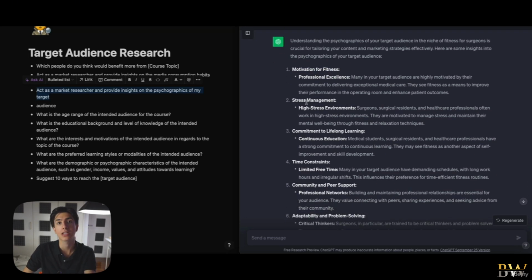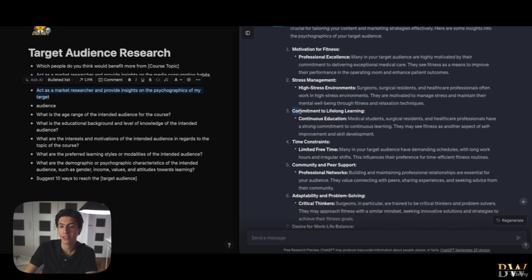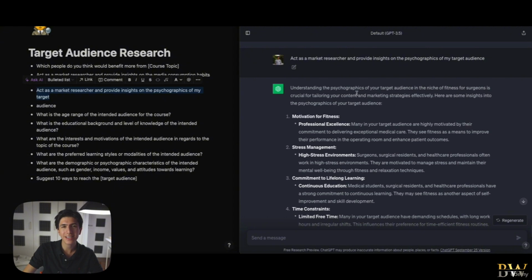Or, for example, stress management. We know that those people are stressed. Healthcare workers are in general stressed. Surgeons, medical residents, and healthcare professionals often work in high stress environments. So we can tap into the fact that our fitness program relieves stress. In addition to that, those people are committed to lifelong learning. Those are just aspects of their psychographics.